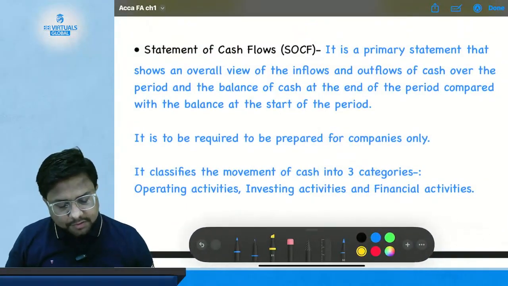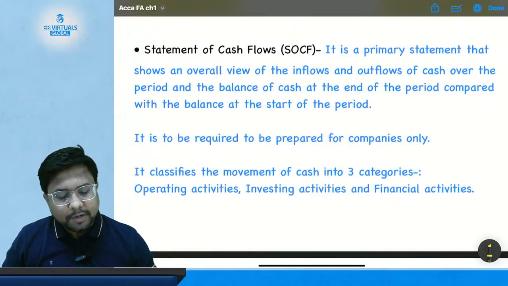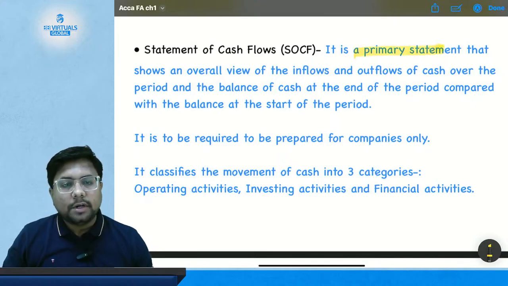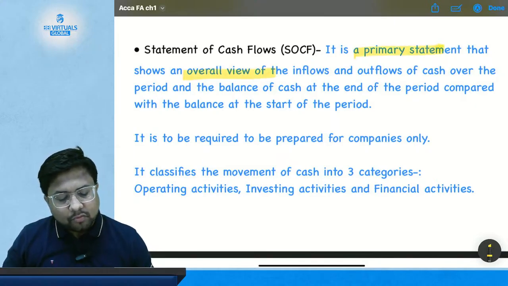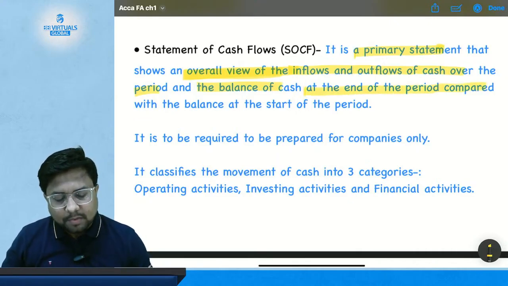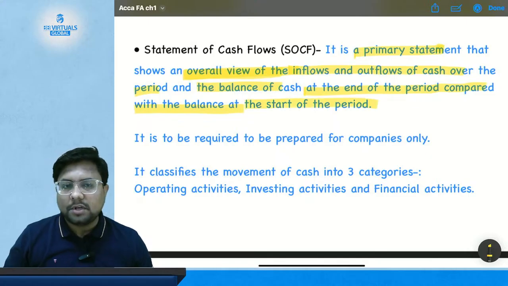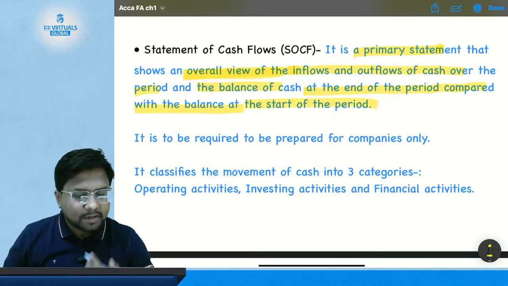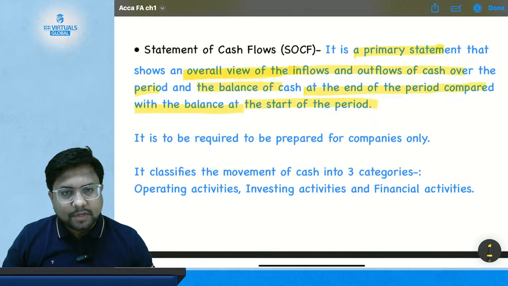Let's read first. It is a primary statement that shows the overall view of the inflow and outflow of cash over the period, and the balances of cash at the end of the period compared with the balances at the start of the period. Let's read again. What is a cash flow statement?